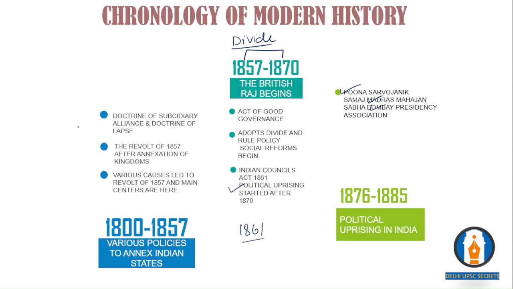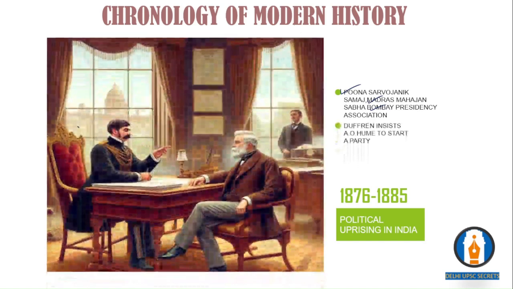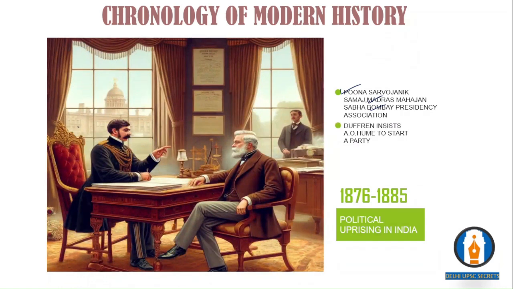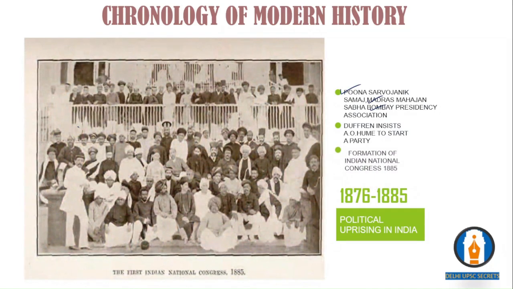And finally, all these political groupings start to show some social reforms. Now all the Indians are trying to establish a national party. But by that point of time, it was Lord Dufferin who actually suggested the senior person, A.O. Hume. In fact, he insisted that Hume start a national party because they didn't want Indians to start their own national party. So they came up with the Indian National Congress, which was started by A.O. Hume. Then the formation of the Indian National Congress happens in 1885.